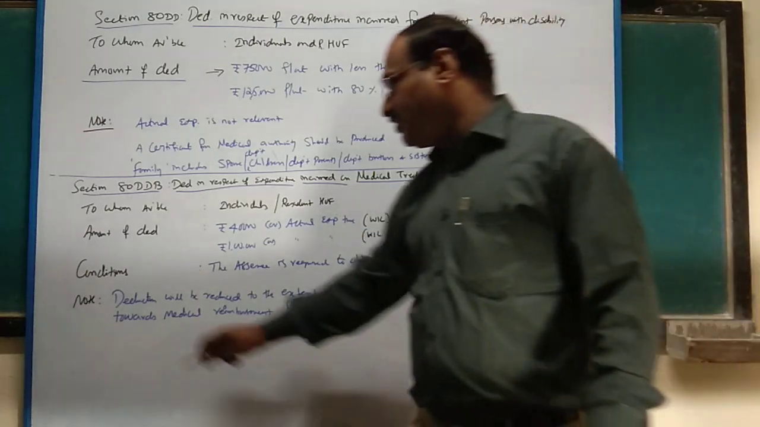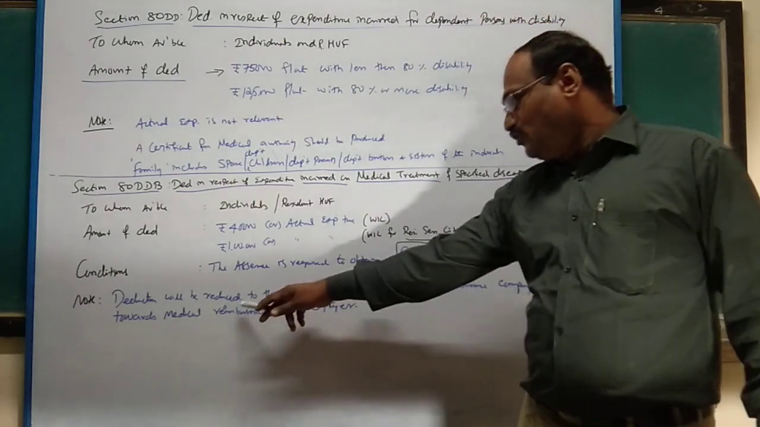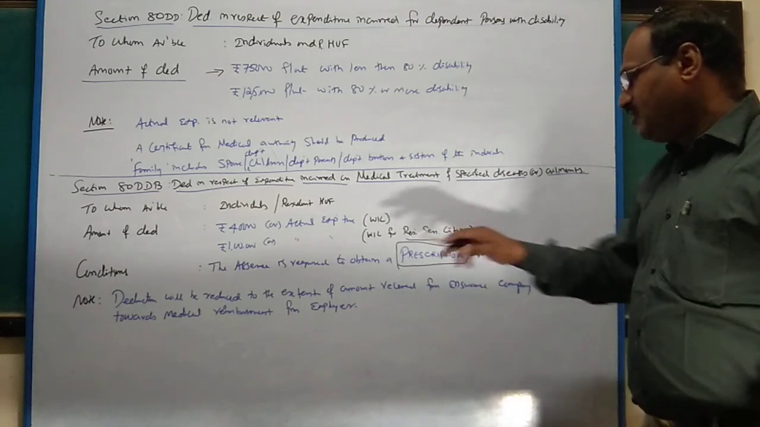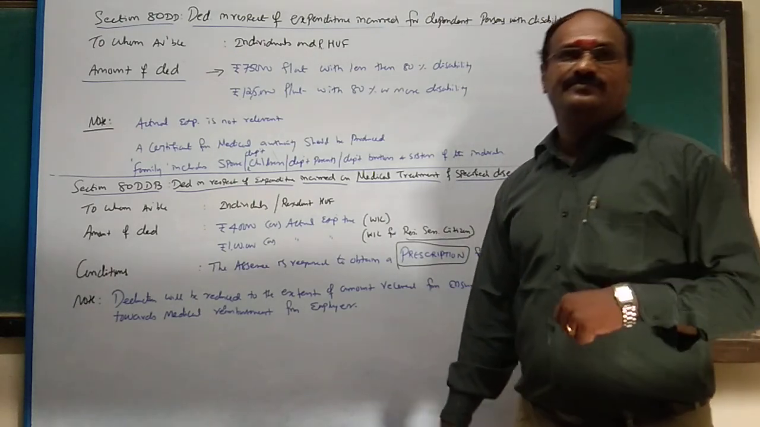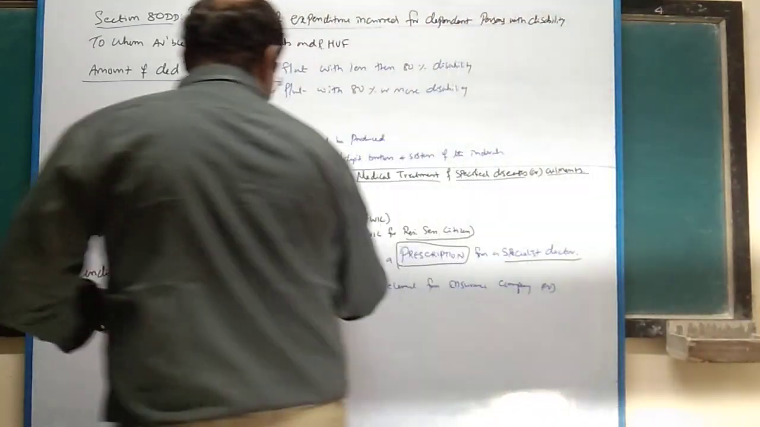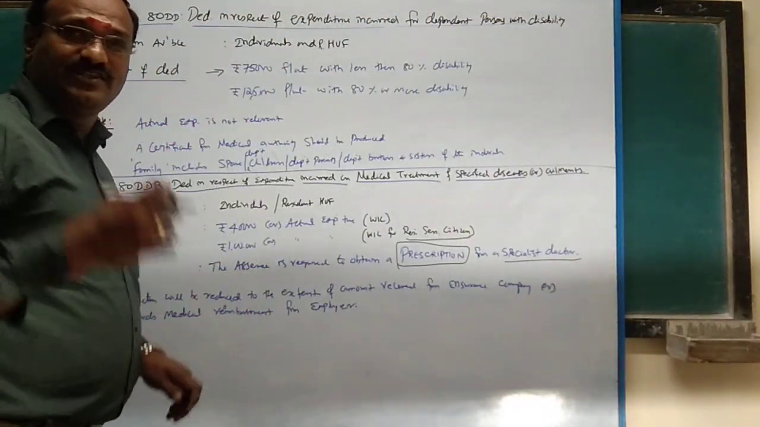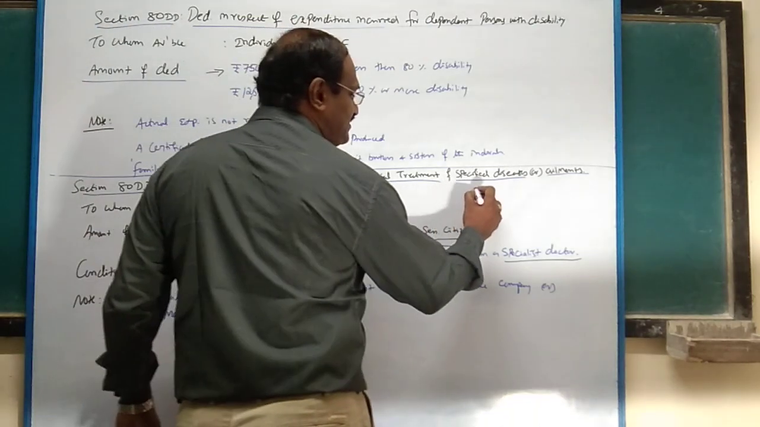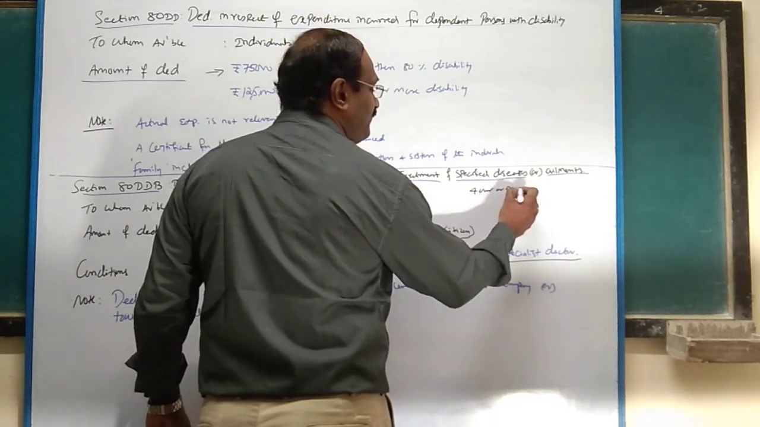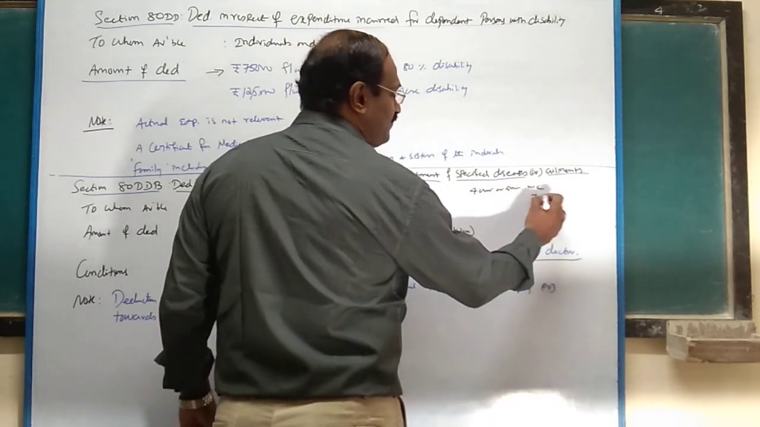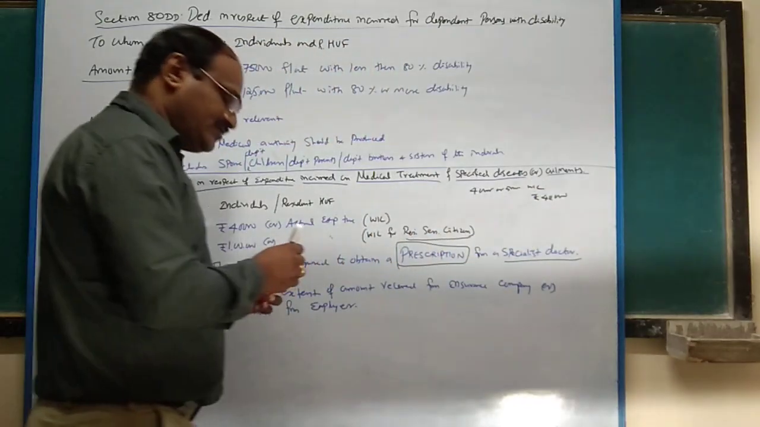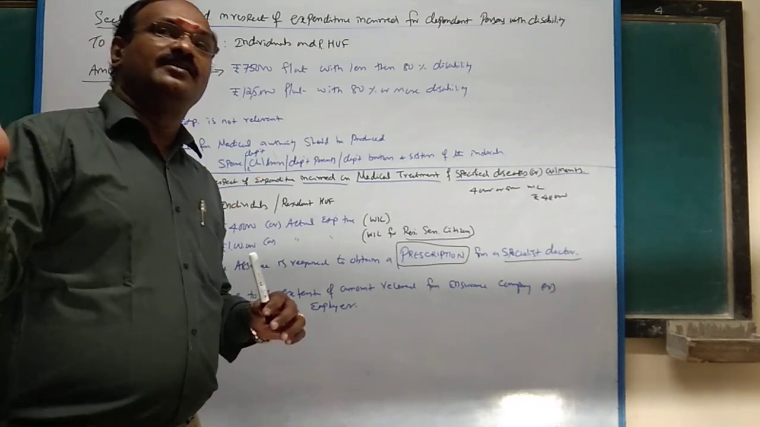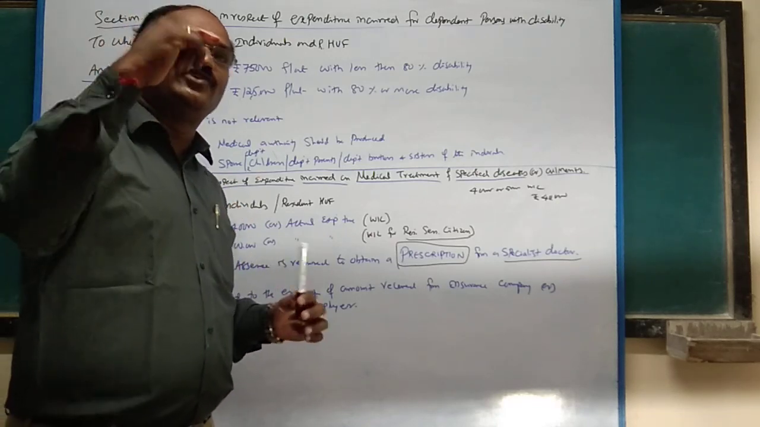And one more very important note: deductions will be reduced to the extent of the amount received from an insurance company or towards medical reimbursement from the employer. For example, say the amount you are spending is 50,000 rupees. The provision says 40,000 or 50,000, whichever is less. So how much can you claim as deduction? 40,000.